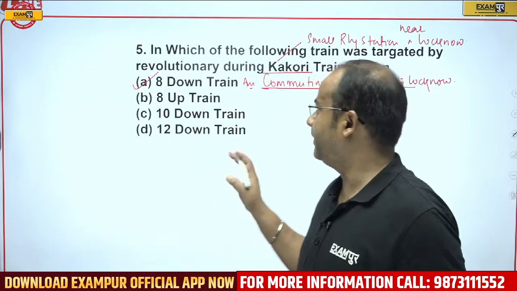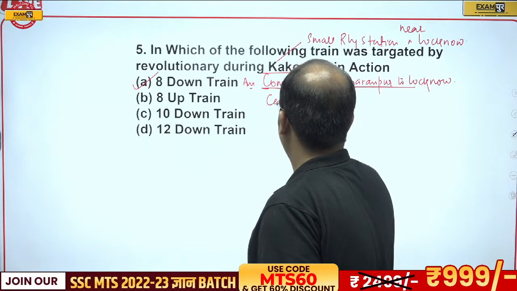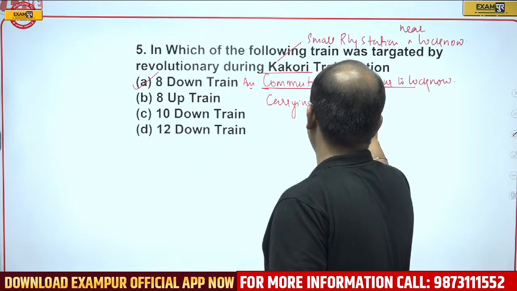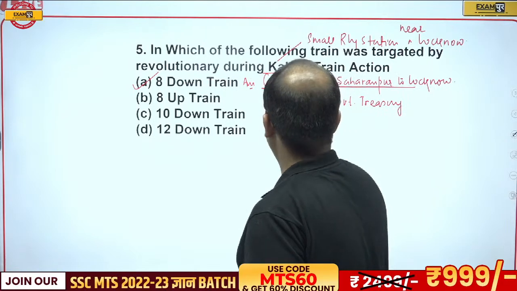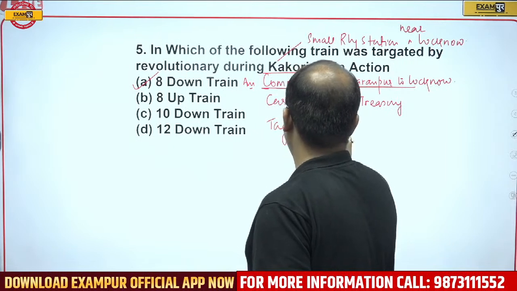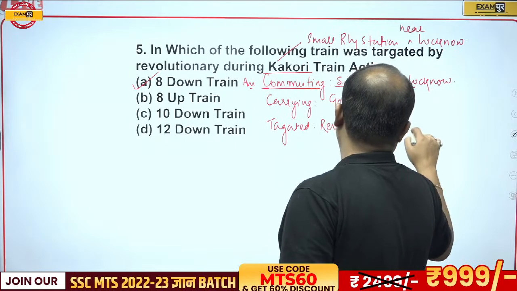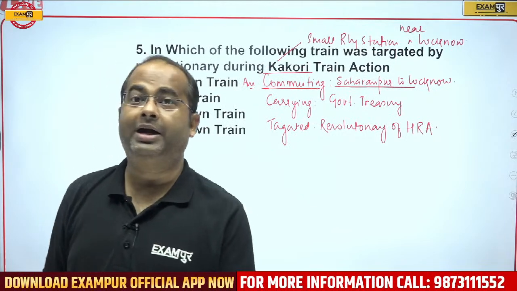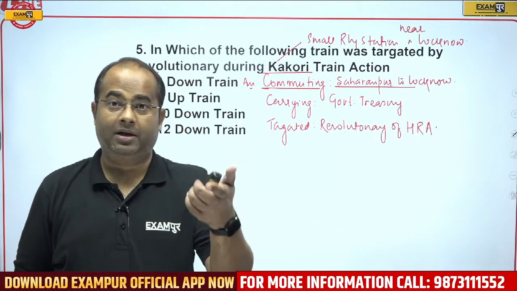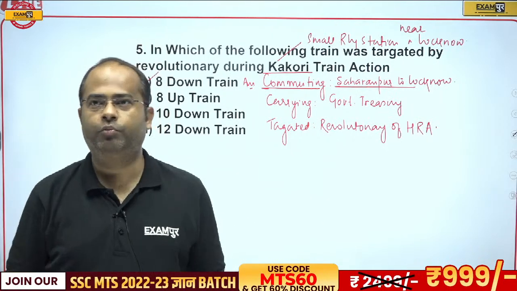Therefore, the correct answer will be 8 train, and it was targeted because it was carrying the government treasury. It was targeted by the revolutionaries of HRA, the Hindustan Republican Association, because it was carrying the government treasury, and they would plunder the treasury and purchase arms for their movement.